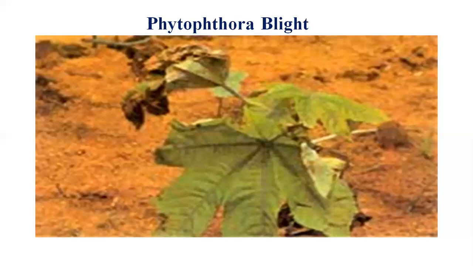Phytophthora parasitica. The primary source of infection is the oospore, which perpetuates in the soil for a longer duration, more than 5 years. So that is the oospore from soil and plant debris. The secondary source of infection is sporangia, which carry multiple zoospores, mostly carried by irrigation water. So this is about Phytophthora blight, the only important disease in castor.